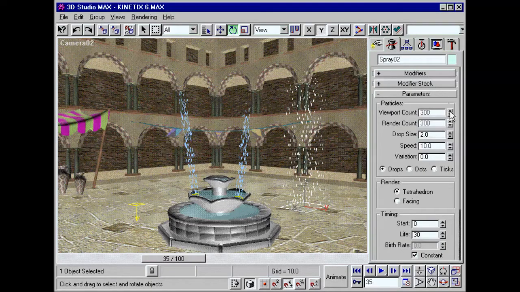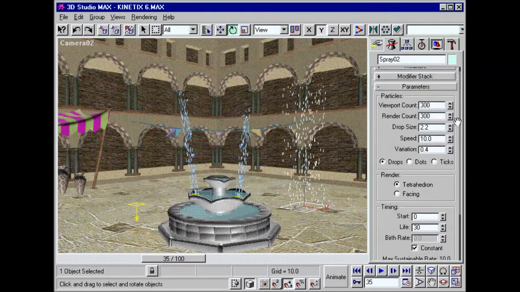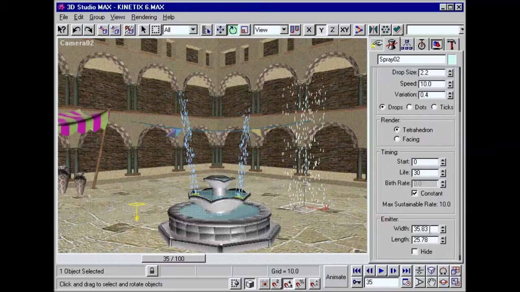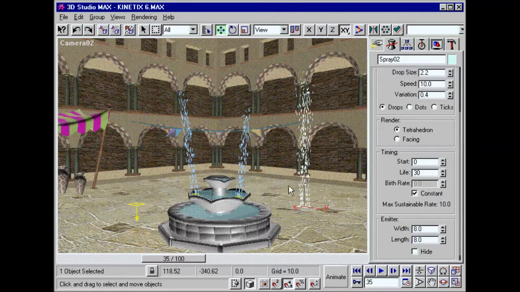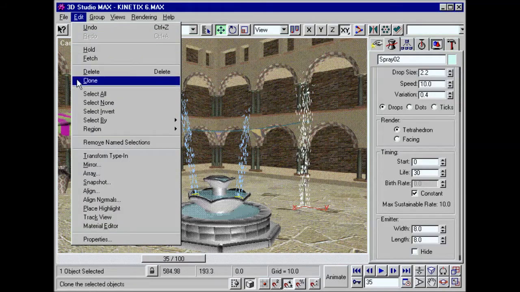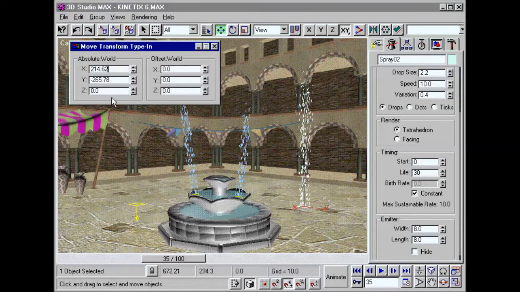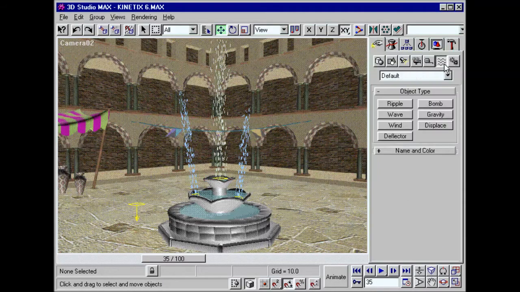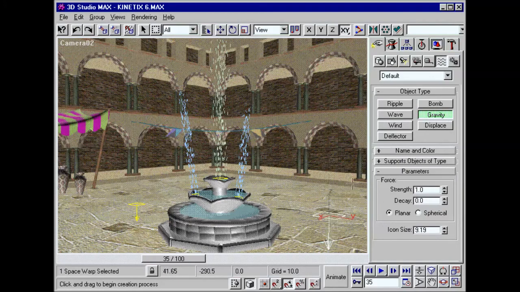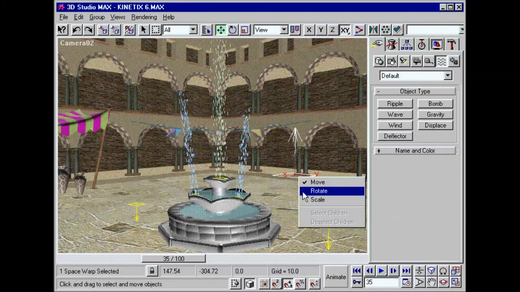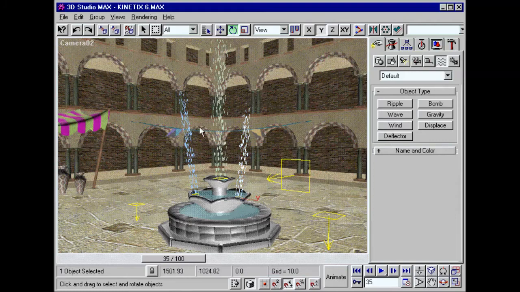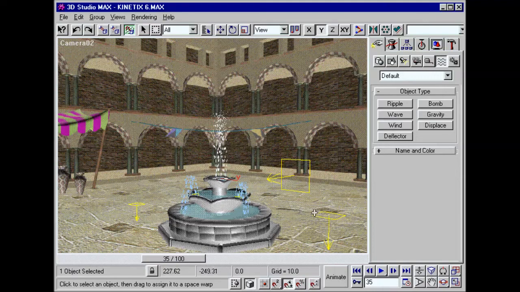The particle system feature allows you to tightly control the density and behavior of particle sub-objects. The emitter is the source of all particles and their direction. Space warps are non-rendered objects that bind to other objects to affect their behavior. You can design new effects by binding a space warp to a particle system. This allows you to simulate forces such as gravity or wind.